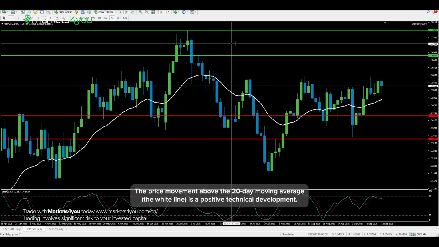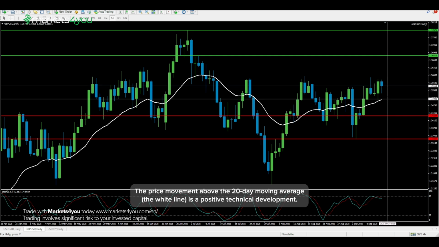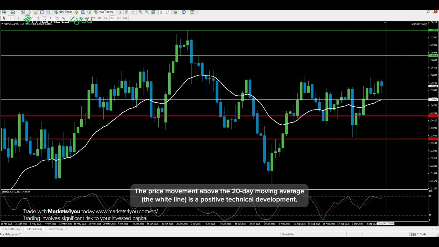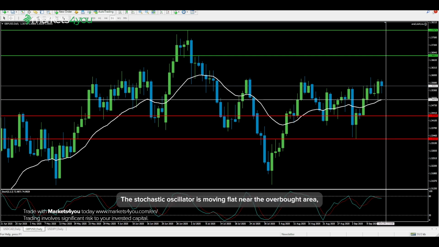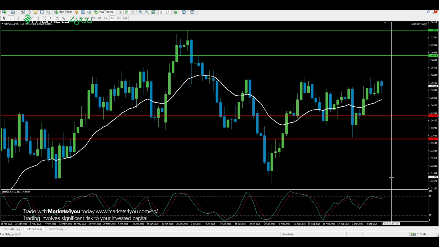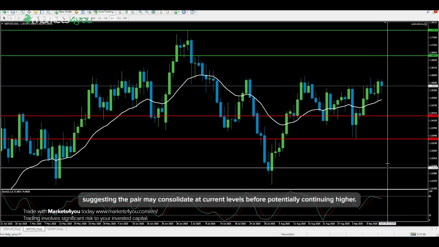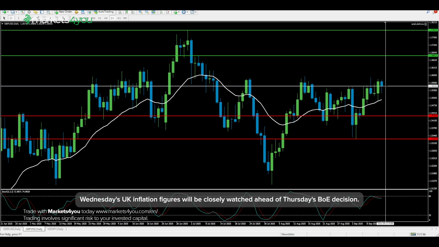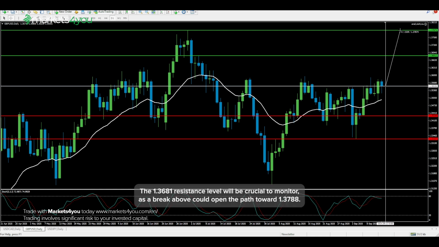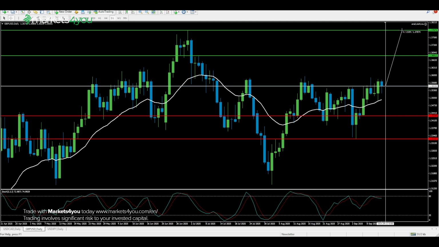The price movement above the 20-day moving average, the white line, is a positive technical development. The stochastic oscillator is moving flat near the overbought area, suggesting the pair may consolidate at current levels before potentially continuing higher. Wednesday's UK inflation figures will be closely watched ahead of Thursday's BOE decision. The 1.3681 resistance level will be crucial to monitor, as a break above could open the path toward 1.3788.